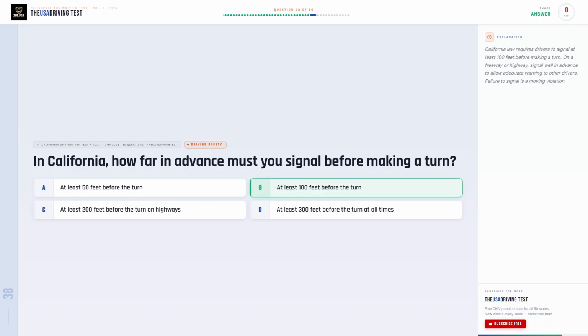The correct answer is B. At least 100 feet before the turn. California law requires drivers to signal at least 100 feet before making a turn. On a freeway or highway, signal well in advance to allow adequate warning to other drivers. Failure to signal is a moving violation.